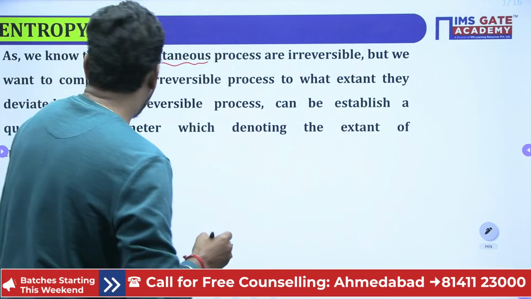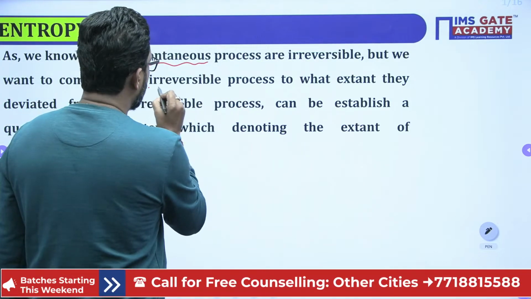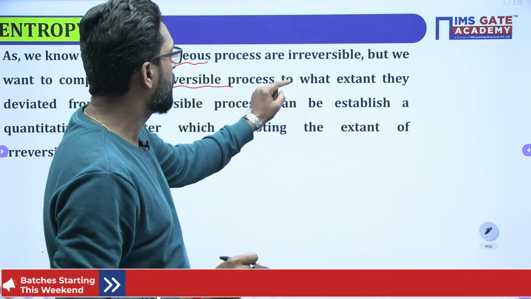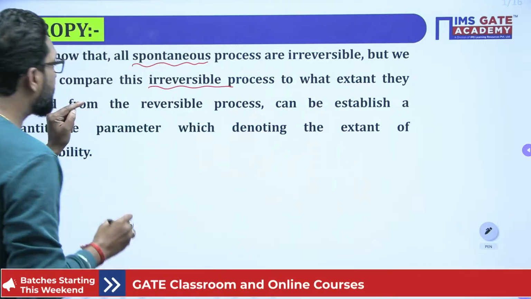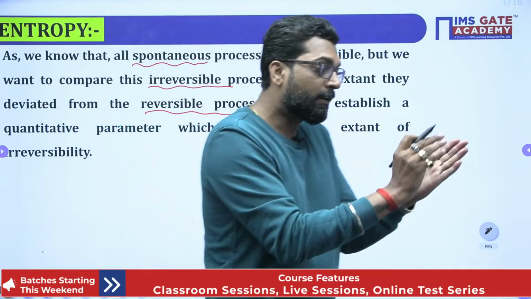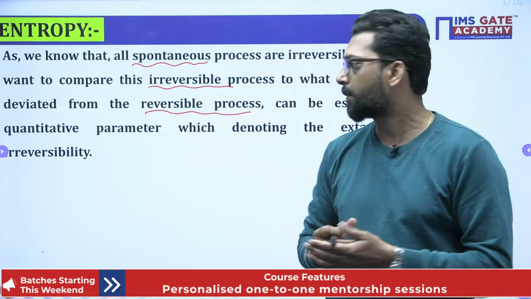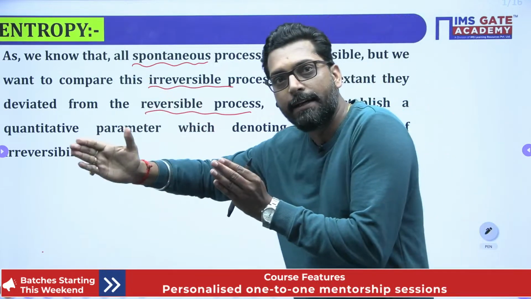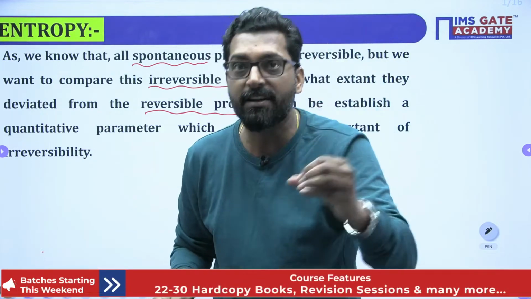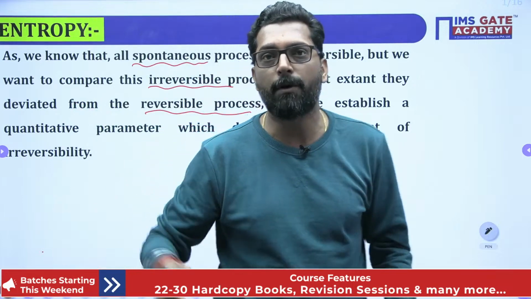Okay, but we want to compare these irreversible processes. We are comparing to what extent this irreversible process deviated from the reversible process. There is a reversible process and we have an actual process, and we want to know how much it has deviated. So we have to design a scale that will measure the extent of irreversibility, and that scale is measured with the help of entropy.